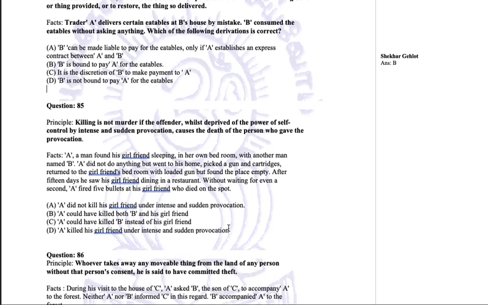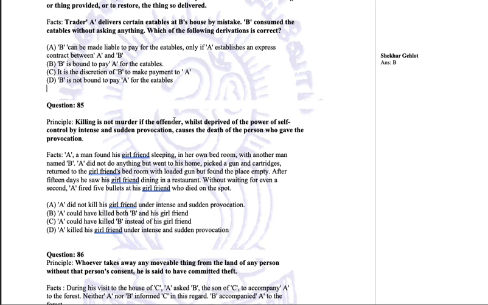Killing is not murder if the offender, while deprived of the power of self-control by grave and sudden provocation, causes the death of the person who gave the provocation. This is the offense committed under grave and sudden provocation we discussed in the class. When someone provokes you in such a manner that suddenly you lose your senses and you commit an offense, then if murder is committed, it will be treated as culpable homicide and not murder. I will not go again into murder and culpable homicide. You can refer to my earlier slides to understand what is murder and what is culpable homicide.